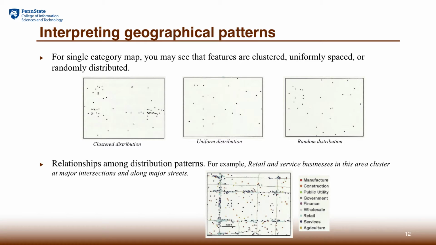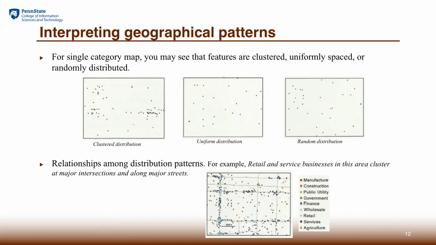When you talk about single category features, you can distinguish three kinds of distribution. Here we show there's a possibility of either clustered, uniform, or random distribution. Clustered distribution means that the features tend to occur in space next to each other more often.